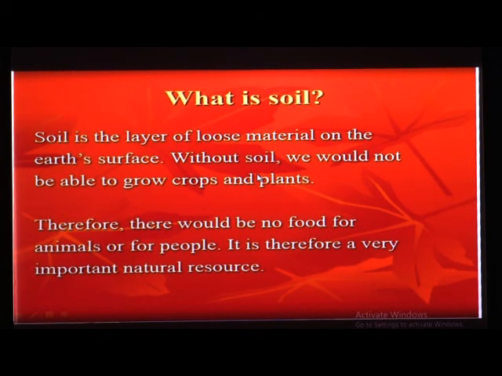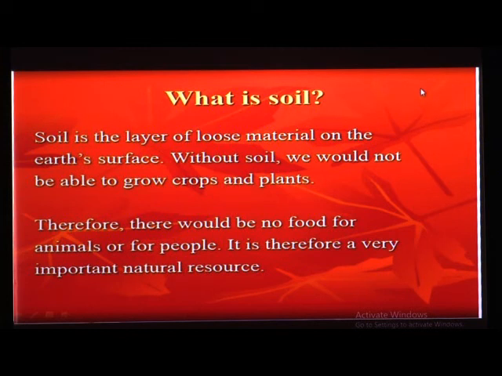Now we saw that these friends were talking about how, though we are growing plants and crops in soil, there are also some living organisms, small animals, which are present or living in soil. When it rains, these small living organisms come out from the ground, okay.